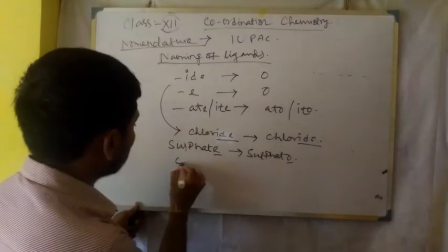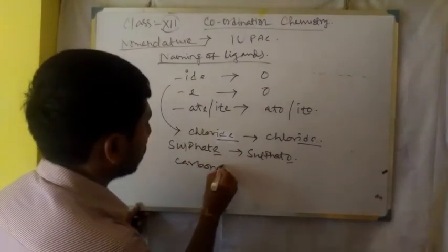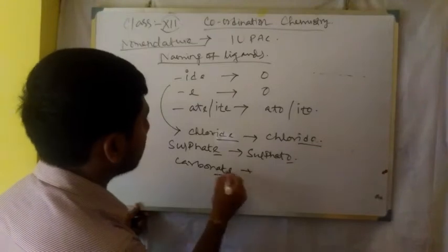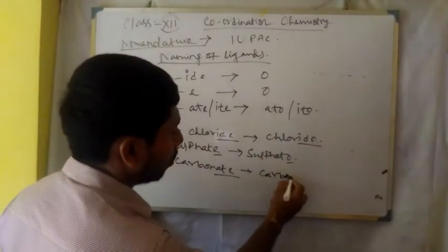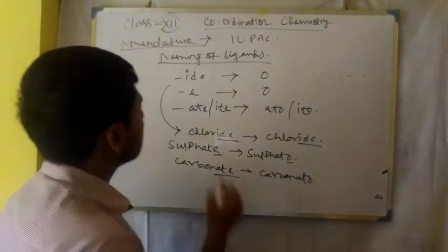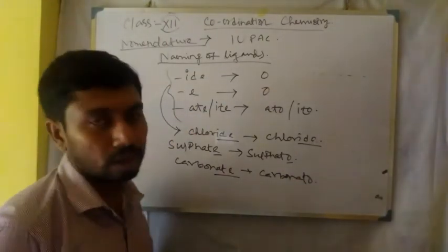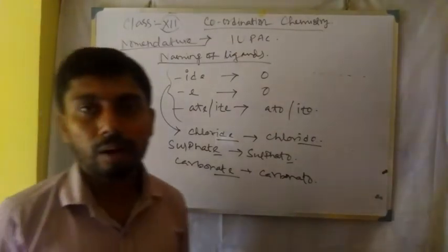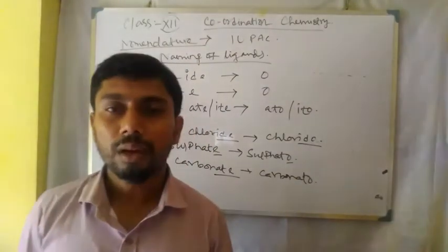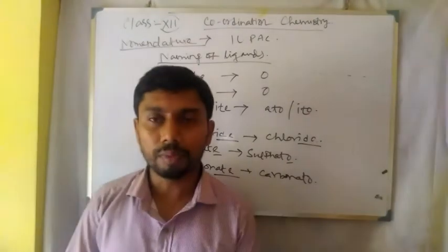Here carbonate. What are the last three letters? ATE. It will be converted to ATO, carbonato. So these are the basic three rules to name the ligands. Now there are some ligands which are named differently from their general name.